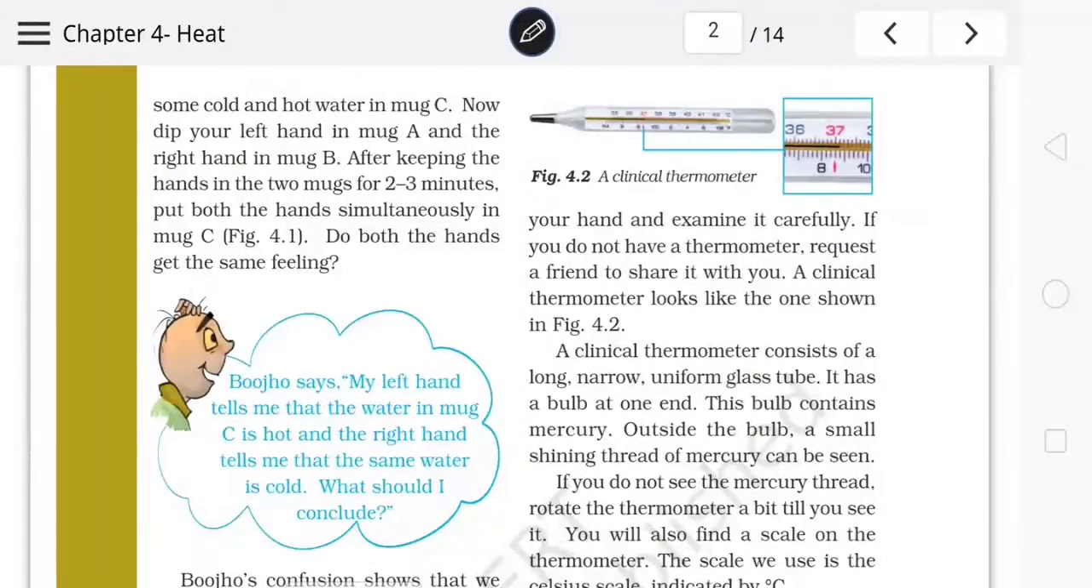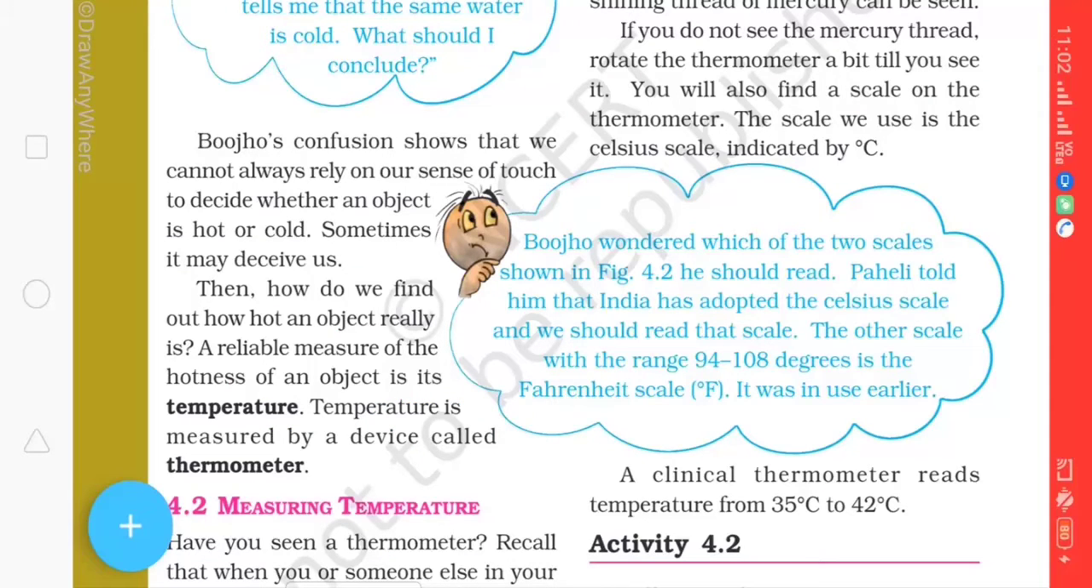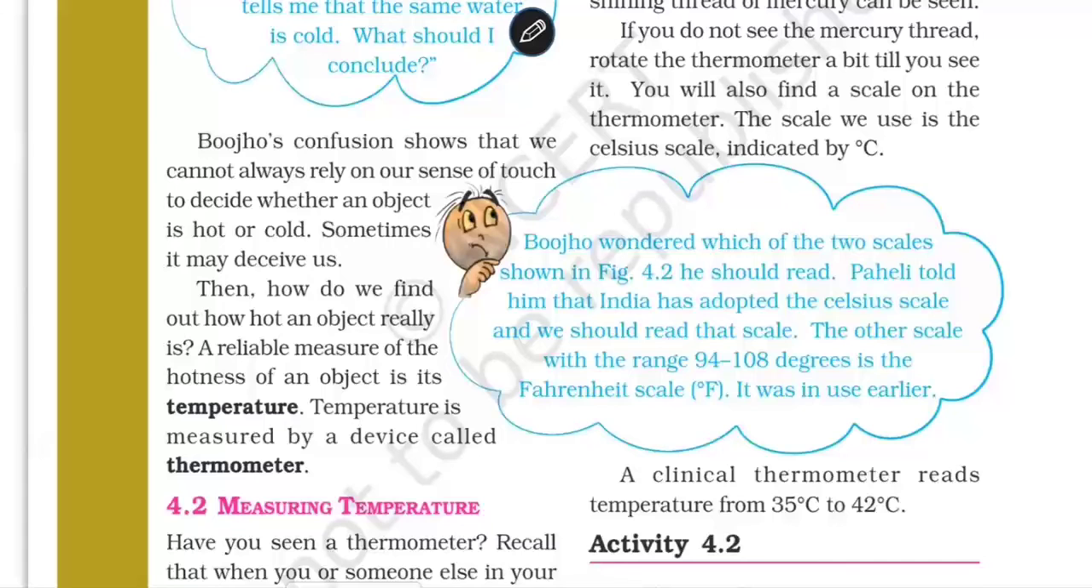So to avoid this confusion, we use a measuring device which is known as a thermometer. We use a what? Thermometer. It is a measuring device, and this thermometer is used to measure the temperature. We measure temperature with the help of a thermometer.